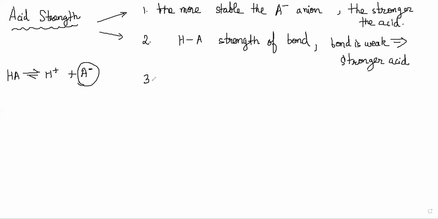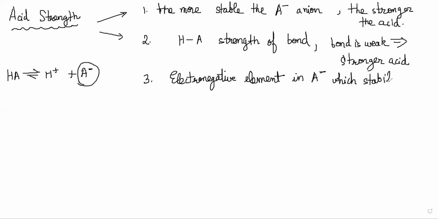Third, there could be some electronegative element present in the A minus, which stabilizes the anion by an inductive effect.